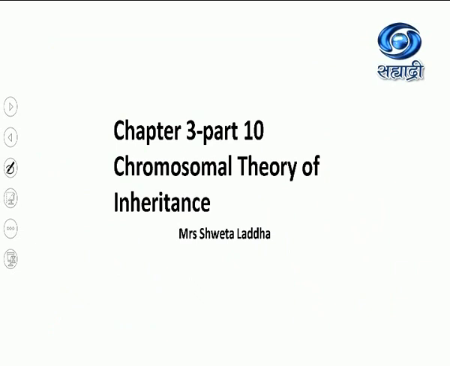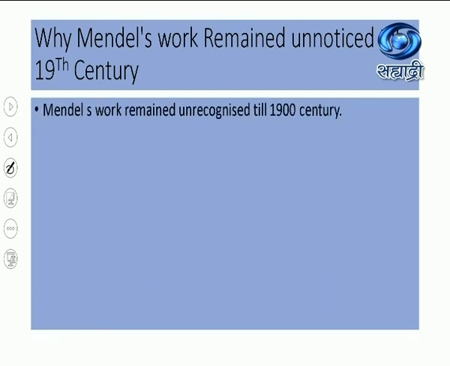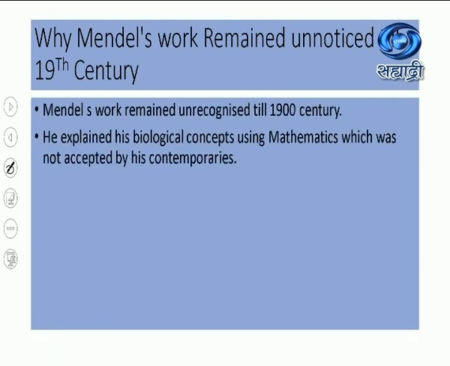Now let us start with a very important theory, the chromosomal theory of inheritance. Before that, why did Mendel's work remain unnoticed till the 19th century? I know I'm again going to Mendelism, but we should discuss why Mendel's work remained unrecognized. He explained his biological concepts using mathematics. He was a very intelligent, systematic man. He not only studied biology, he applied the knowledge of mathematics and statistics. But the contemporary scientists of that era did not agree with this. They did not agree that maths and stats can be used in biology.